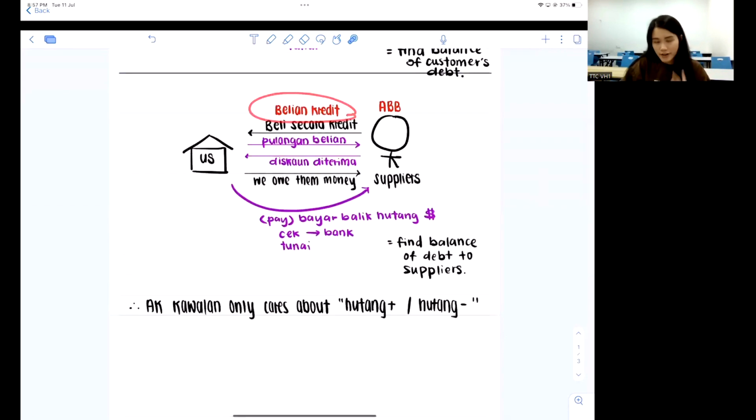When I buy secara credit, of course this will cause my hutang to increase because I buy and I never pay, right? So belum bayar bertambah. And what if I were to return the product, guys? Can y'all tell me, should my debt be increased or decreased if I were to do a pulangan to them? Initially, I bought, so my debt increased, right? Now that I return back to them, should my debt continue to increase? No, I didn't even buy anything from them, right? So pulangan belian should cause my debt to become lesser.